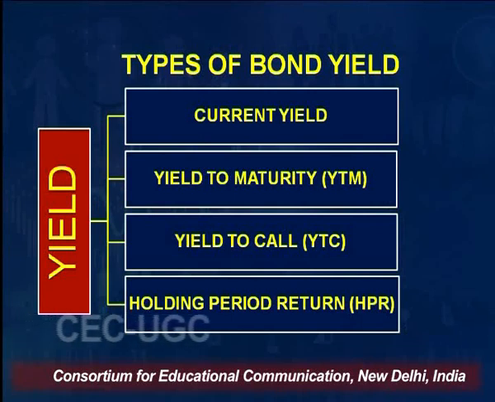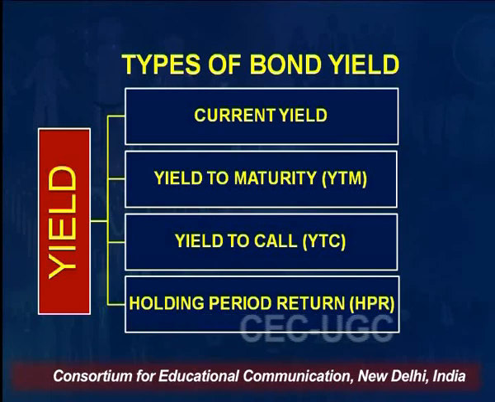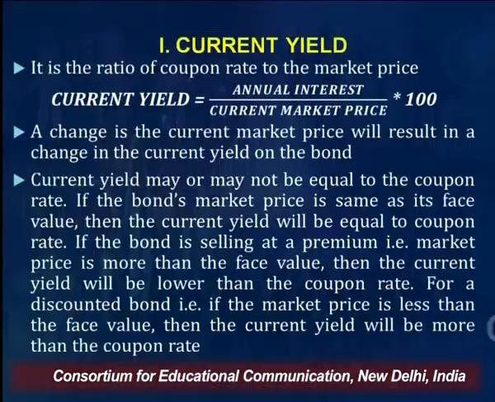Current yield simply means that if you purchase the bond at the current market price and the interest that is being given by the company is at the coupon rate, right? So the coupon rate of interest, that is the interest, divided by the current price of the bond, will become the current yield. The current yield on the bond, not of the company, on the bond. That is called the current yield on the bond. Right? So current yield means annual interest divided by the current market price.